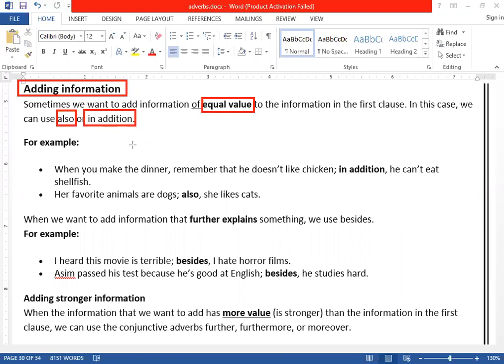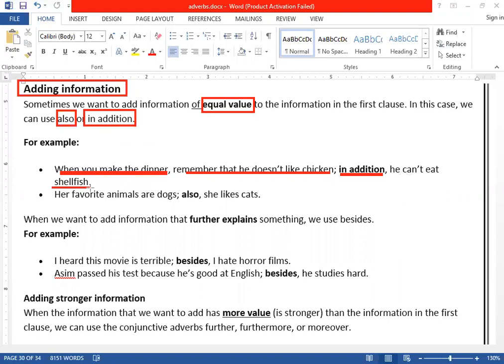Let's take examples. When you make the dinner, remember that he doesn't like chicken. In addition, can you see here, in addition, he can't eat shellfish. Now, can you see?